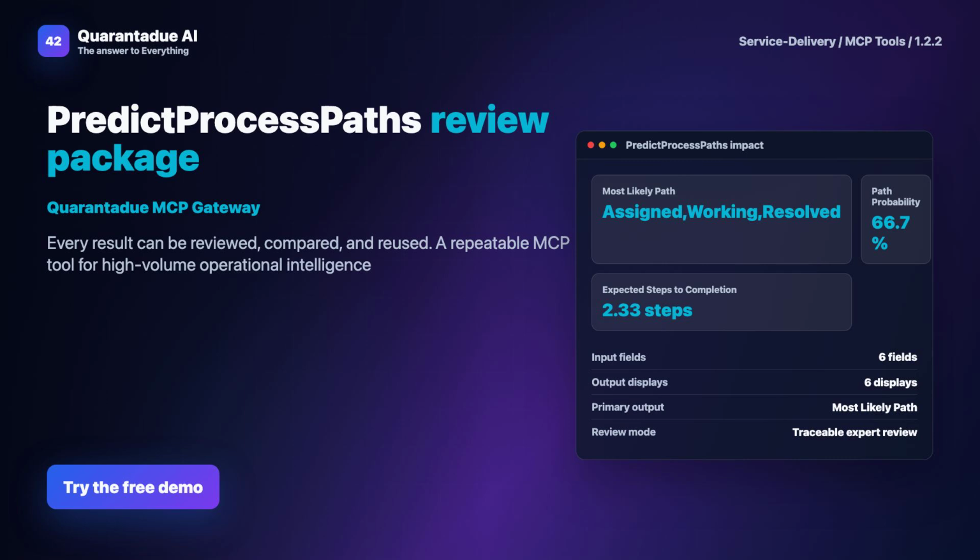For compliance and reporting, PredictProcessPaths generates automated reports that are stakeholder-friendly. These reports highlight key metrics, forecast accuracy, and alignment with standards like ITIL or ISO 20000. They're designed for readability, from technical teams to executives, making it easy to demonstrate regulatory adherence and informed decision-making.